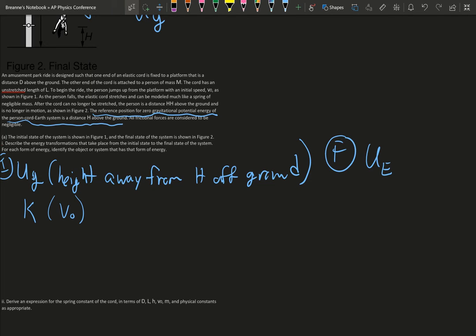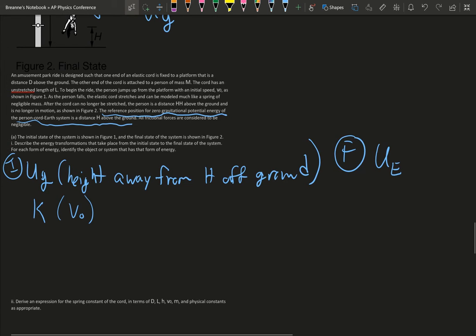At the beginning, the person has kinetic energy because the person has initial velocity, and the person cord Earth system has gravitational potential energy due to the height.